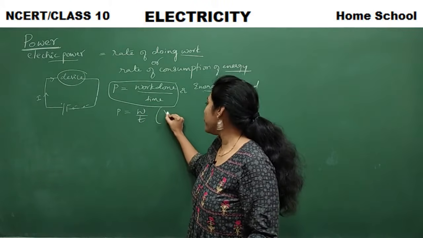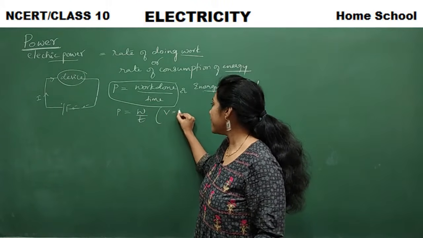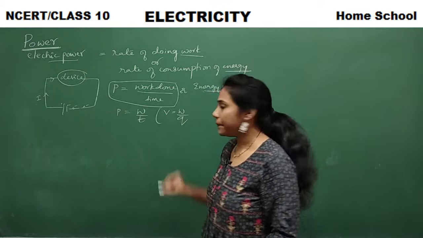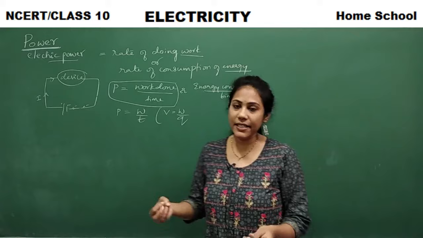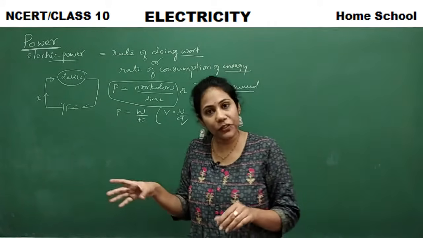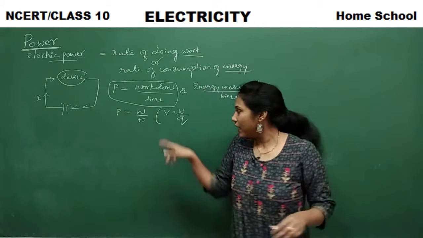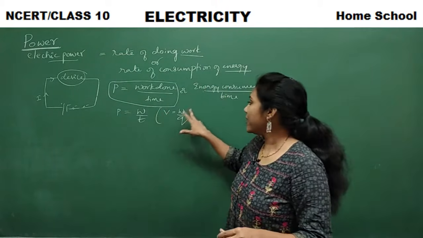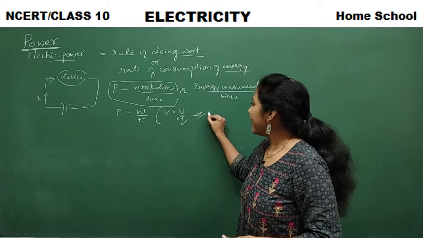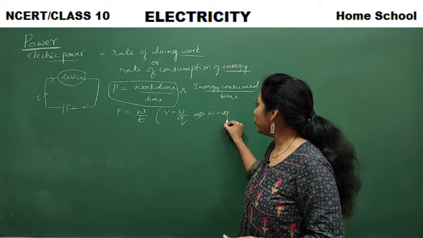Do you remember the formula for voltage? Voltage is equal to W by charge. What is potential difference? It is the amount of work done in carrying a charge from one point to another point. So potential difference V is equal to W by Q. With this I can write W is equal to VQ.